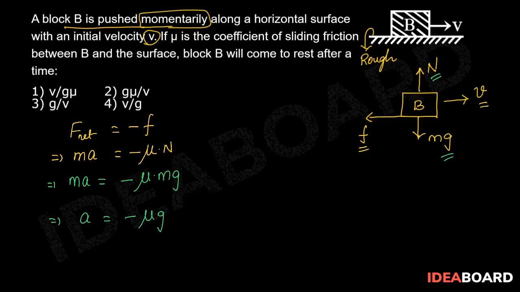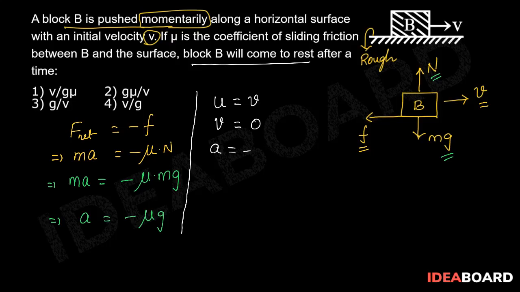Now we are asked to find the time after which the block will come to rest. So its initial velocity is given as v, its final velocity is 0, acceleration is minus mu g. Now we need to find the time.